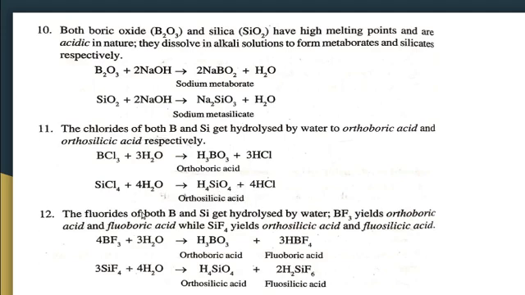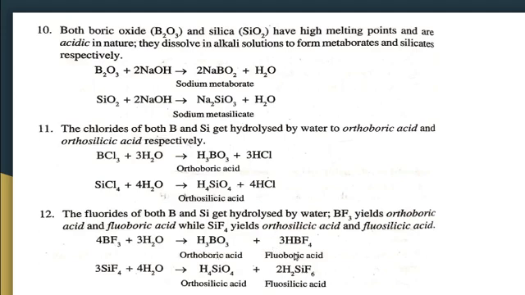Similarly, the fluorides of both boron and silicon get hydrolyzed by water, just as in the case of BCl3 and SiCl4. BF3 undergoes hydrolysis and forms orthoboric acid and fluoroboric acid.